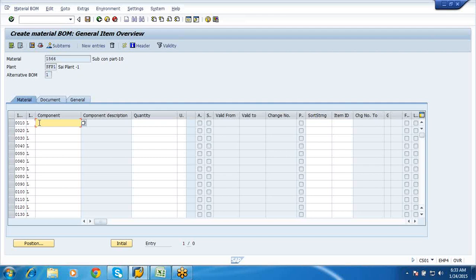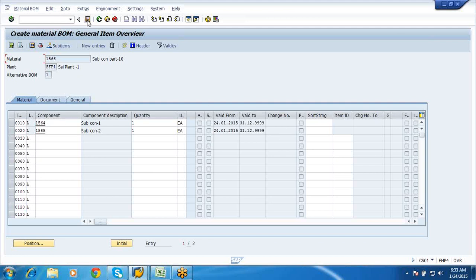I'll give 1564, quantity is 1. Similarly 1565, quantity is 1. Your unit of measure would be each. Now press enter. This is how you maintain your bill of materials. To manufacture one piece of your 1566 part number, we require one piece each of 1564 and 1565.